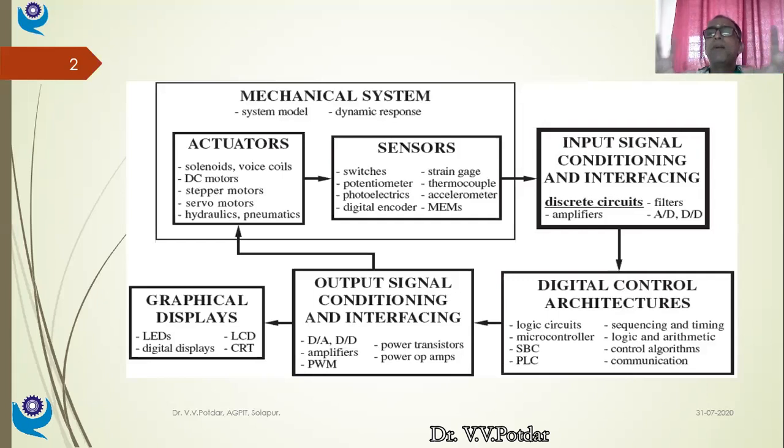It maintains 12 different parameters simultaneously: blood flow rate, blood oxygen rate, the pulse rate, different electrolyte parameters, heartbeat, functioning of lungs, everything. That is also a complex mechatronic device. We are taking a simple case where a single parameter is to be controlled.